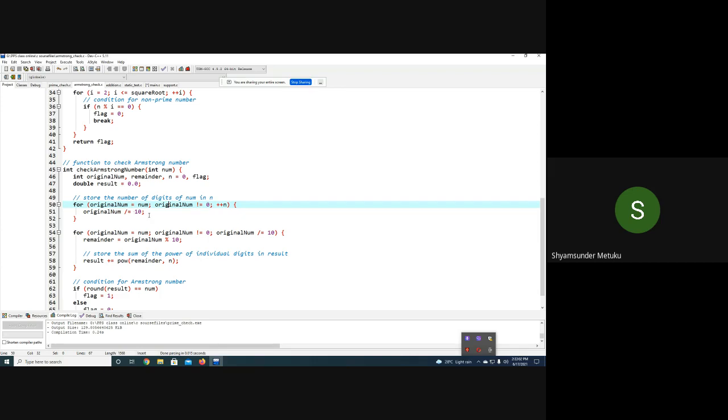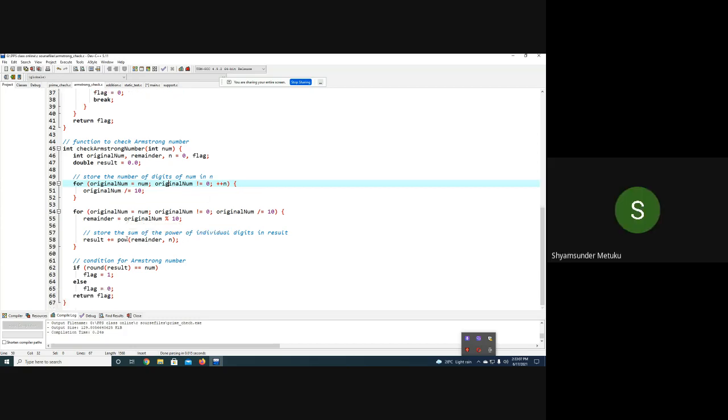153 by 10 is how much? 15. So the original number will be 15. Then store the number of digits of the number in n. Somewhere there is a change happening here. Let me verify. Then the original number is again 153, because the number is not going to be modified.